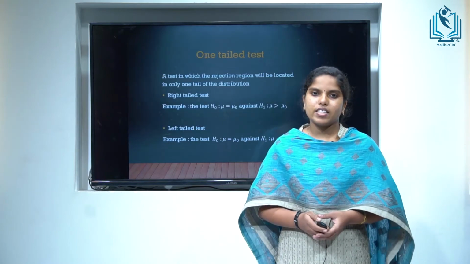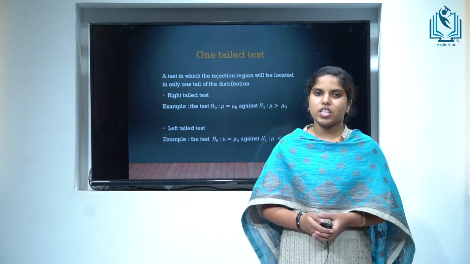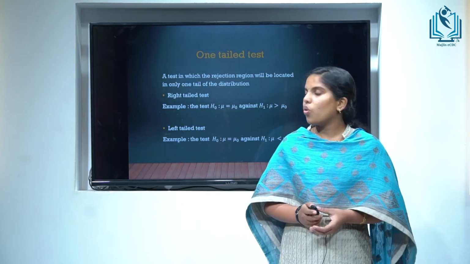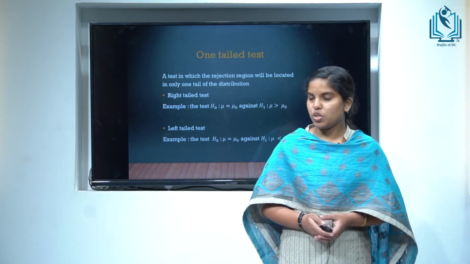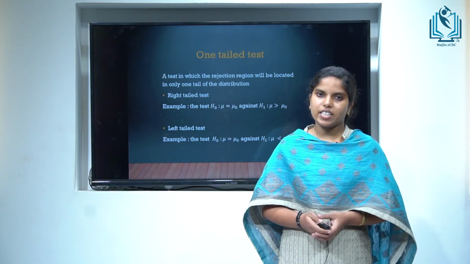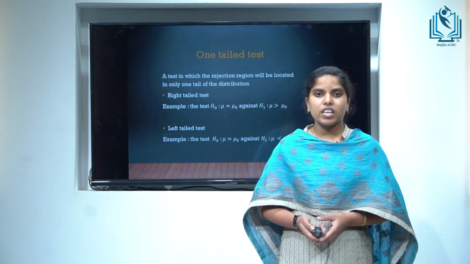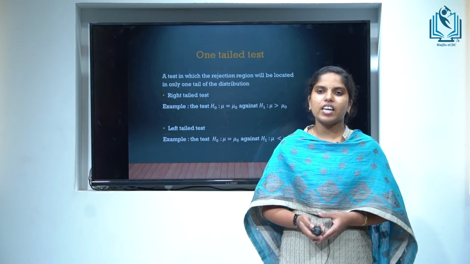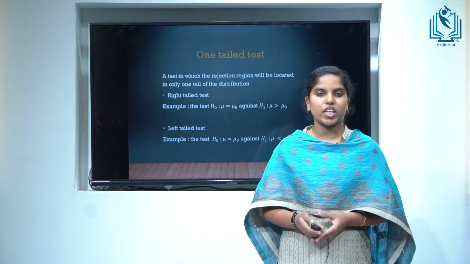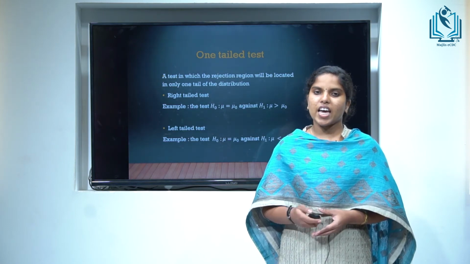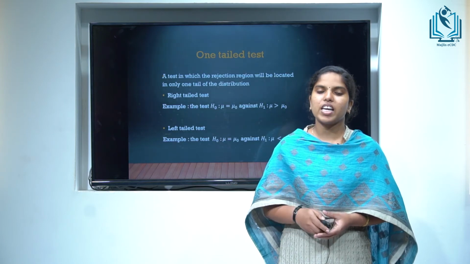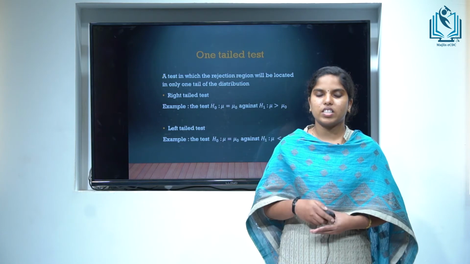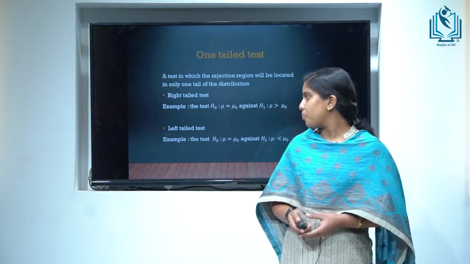One-tailed test. A test in which the critical region is located in only one tail of the distribution is called a one-tailed test. It may be a right-tailed test or a left-tailed test. In a right-tailed test, the critical region is located on the right tail of the distribution, and in a left-tailed test, the critical region is located on the left tail of the distribution.